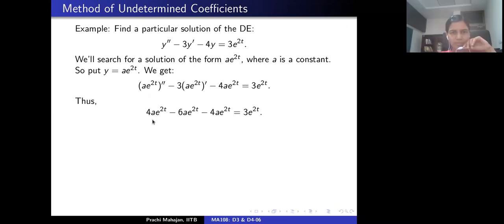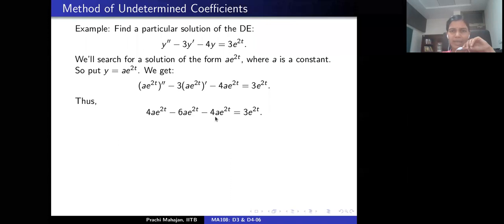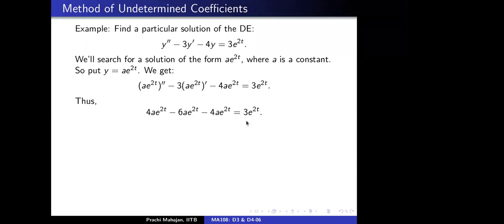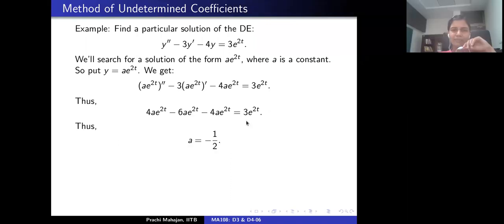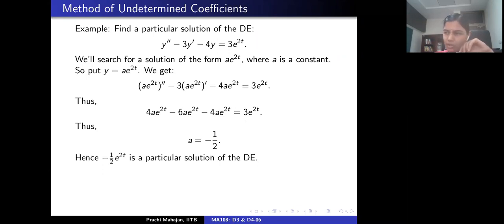The first term is 4a exponential 2t. The second one is minus 6a exponential 2t, minus 4a exponential 2t, which gives minus 6a, equals 3. So a is minus half. So it indeed works. Minus half exponential 2t is indeed a particular solution of the given differential equation.